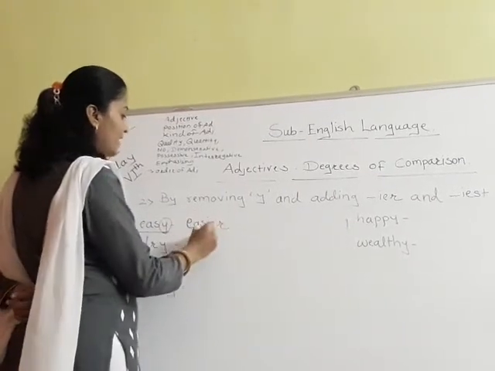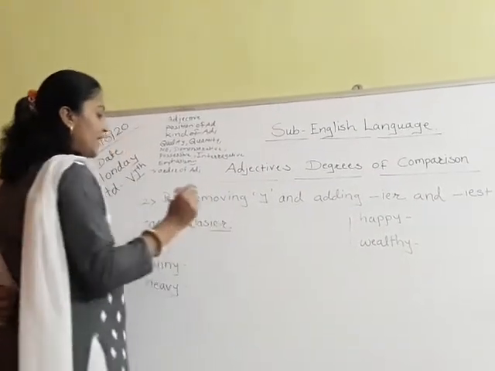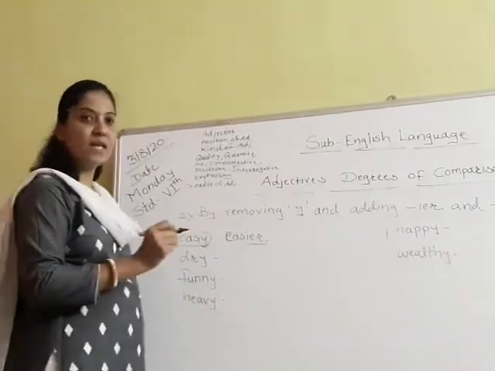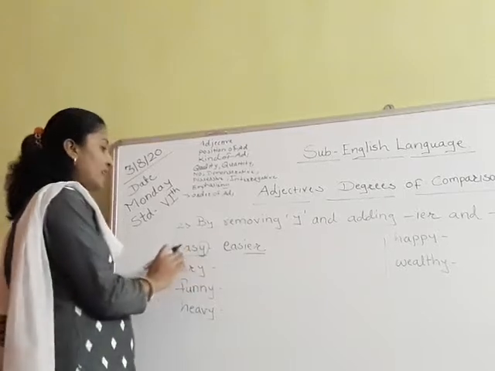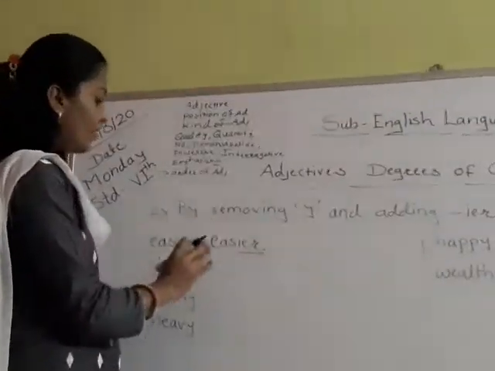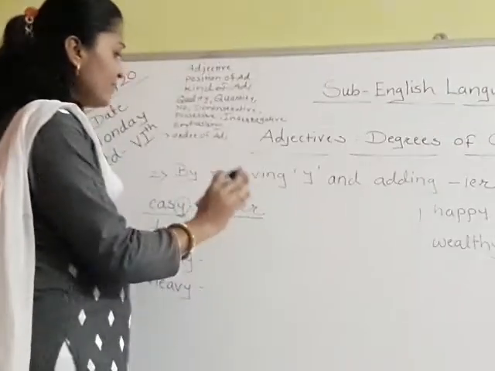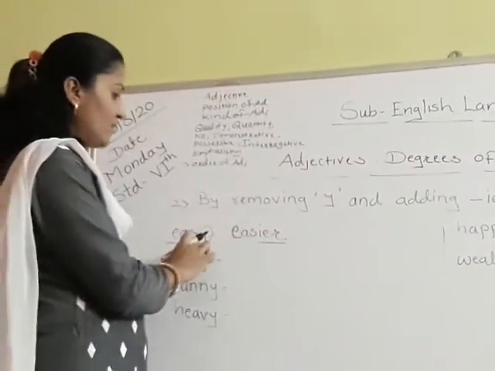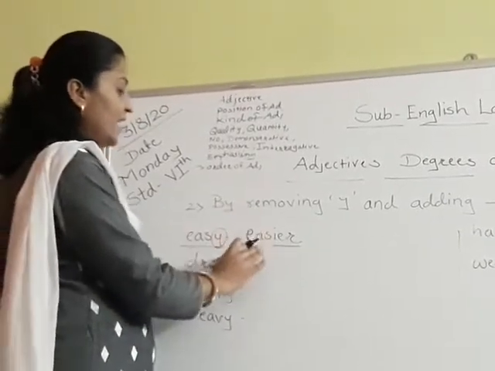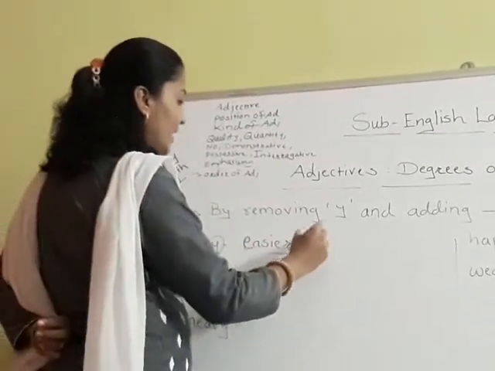Easier. You can see here I have added ier and I have removed y from this spelling, because when we are adding er to that word, this y turns into i. Okay? Easy, easier and superlative.